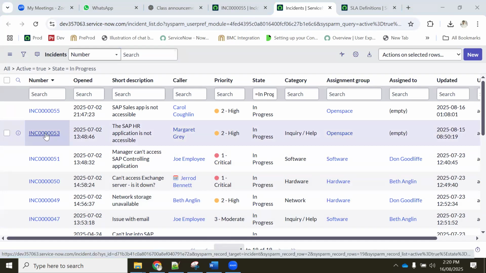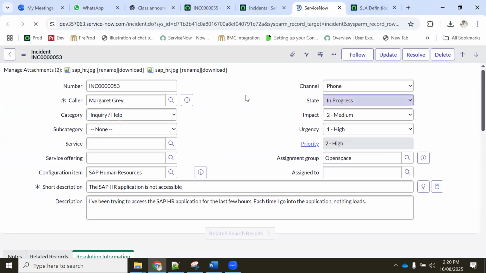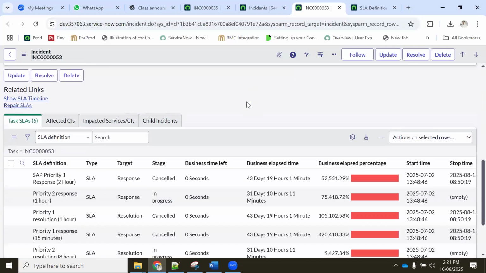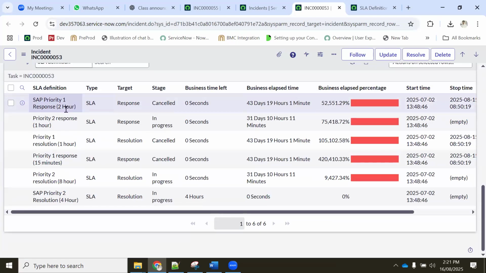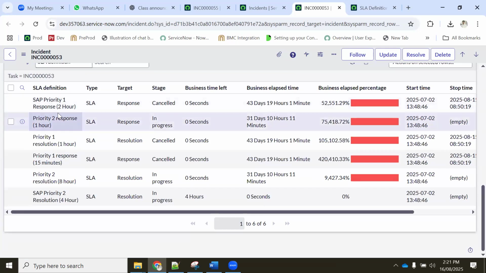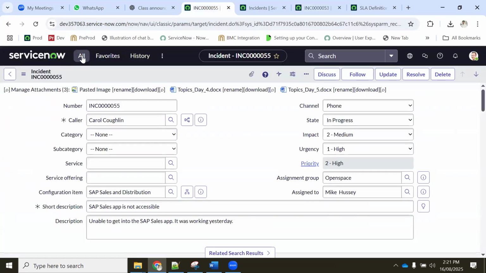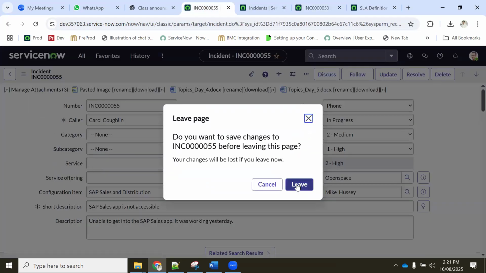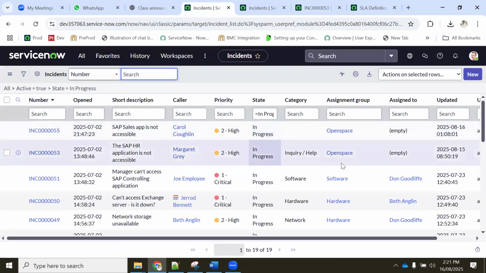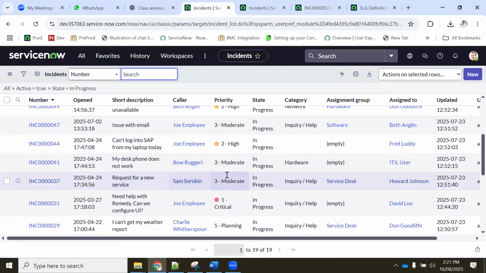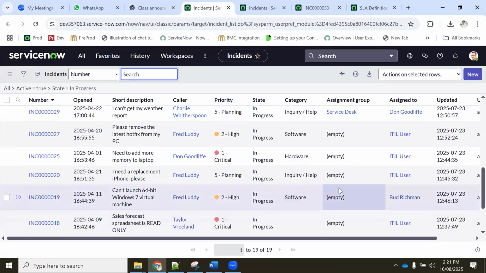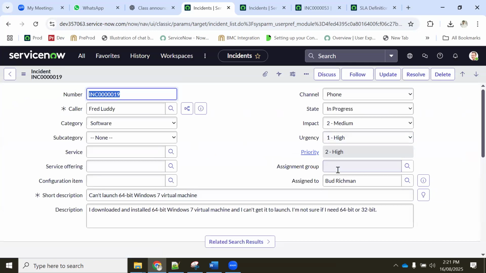So we'll take one of the P2 tickets. This one was P1 yesterday. Let's take one of the fresh tickets, which was not in the open space group. So we'll take this one, P2. Yeah, this has no group assigned. We'll take this one.